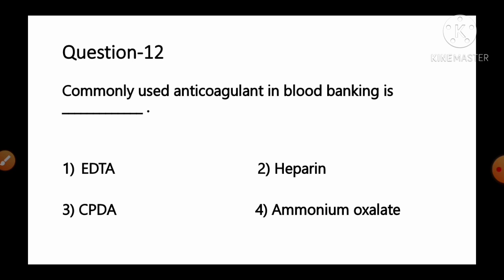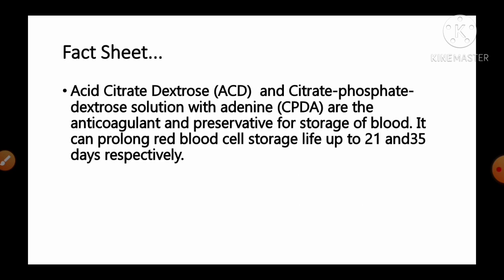Commonly used anticoagulants in blood banking is dash, and the options are number 1 EDTA, number 2 heparin, number 3 CPDA, number 4 ammonium oxalate. And the fact given regarding this question, it is acid citrate dextrose, that is ACD, and citrate phosphate dextrose solution with adenine, that is CPDA, are the anticoagulant and preservatives for storage of blood.